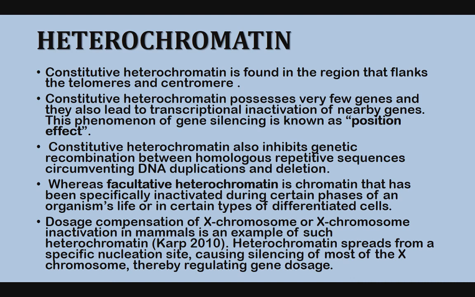But facultative heterochromatin may be inactivated during a few phases, but it may be activated wherever it is necessary. So in dosage compensation, one X chromosome is inactivated during that condition. That is the facultative heterochromatin. So heterochromatin is the inactive or condensed form of the chromosome.